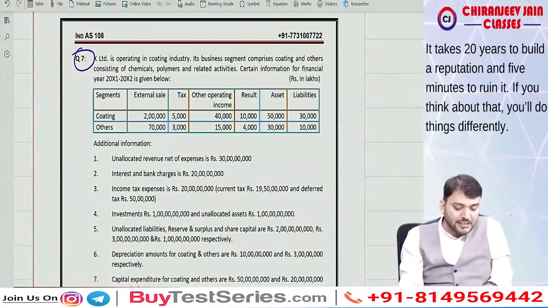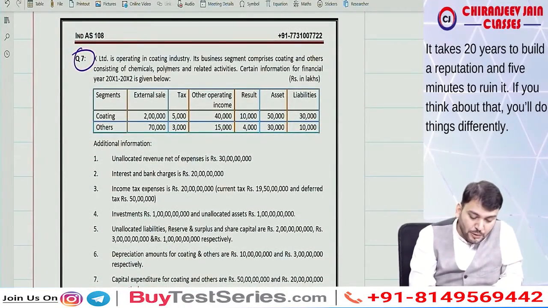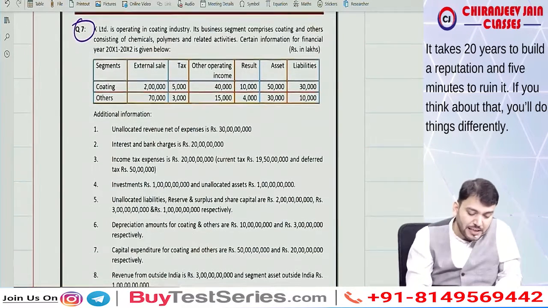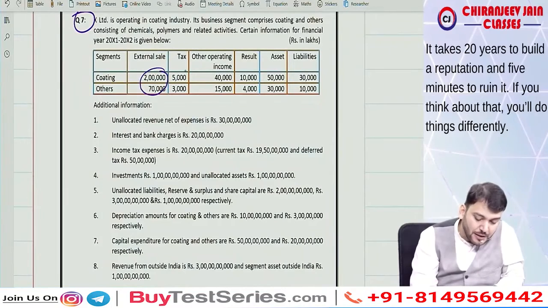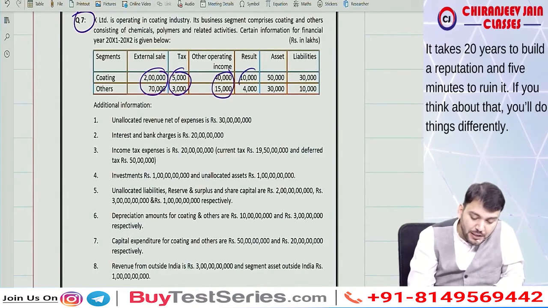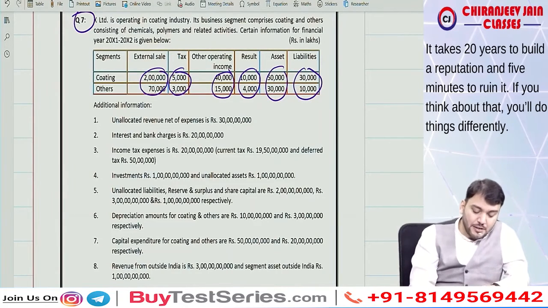Correct. X Limited is operating in the coating industry. Its business segments comprise coating, and other, consisting of chemical, polymers and related activities. Certain information for the financial year has been given: external sale and tax, other operating income, result, asset, liability. You can see everything is given.